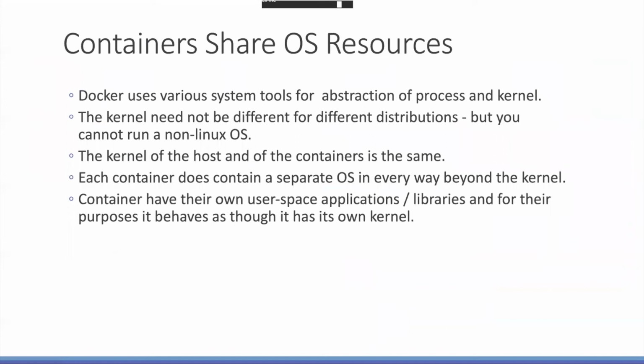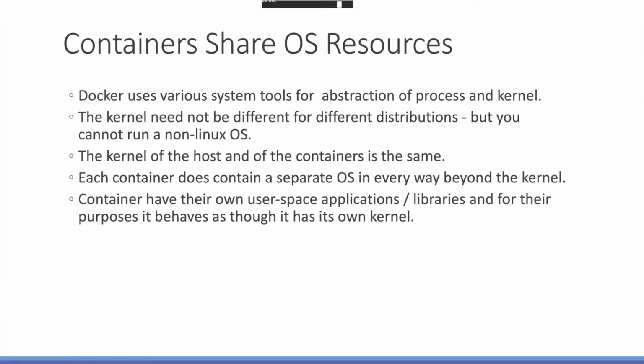So you see here, Docker uses the system tools for abstraction of the process and kernel. The kernel is basically the same, because it is the same OS kernel. Each container has its own user space. That means they have separate user space, but they share the kernel resources.